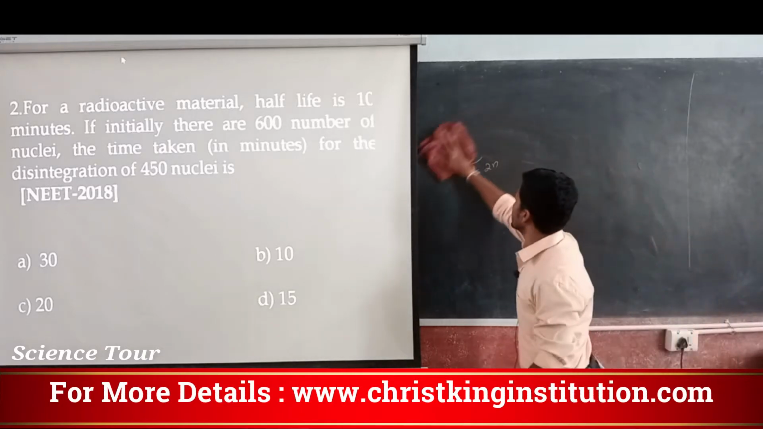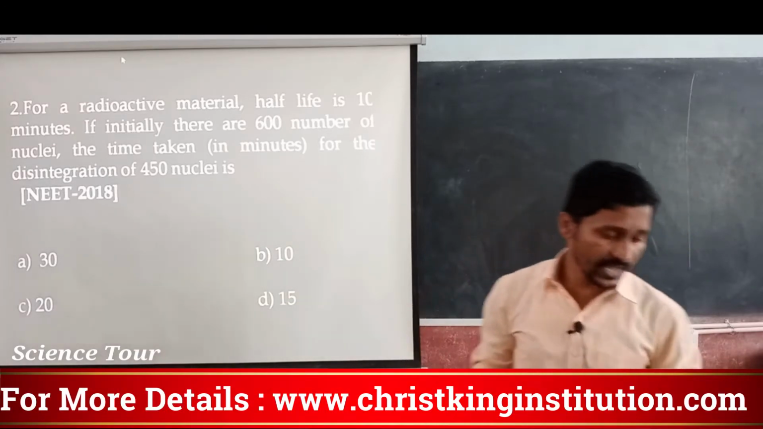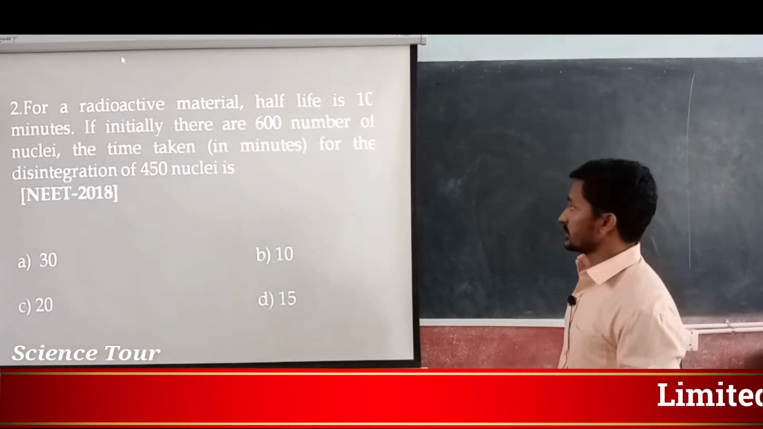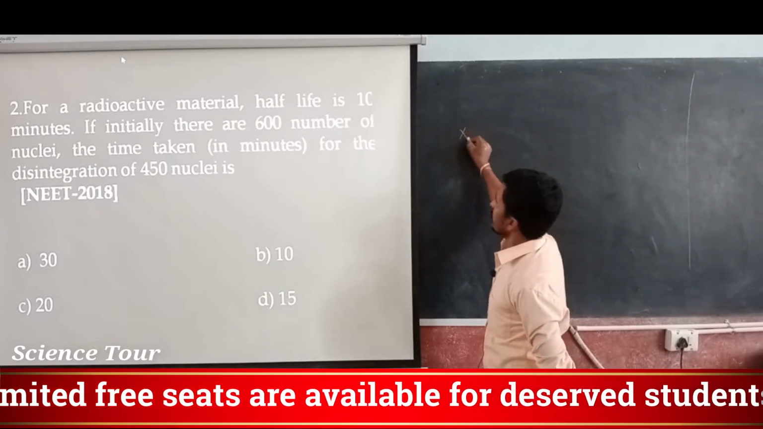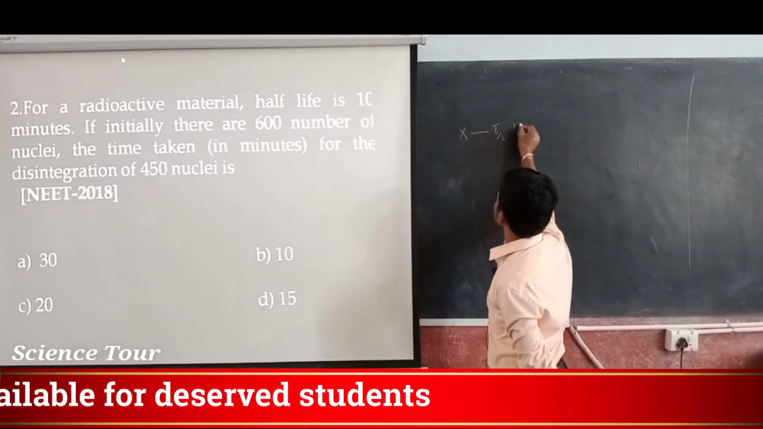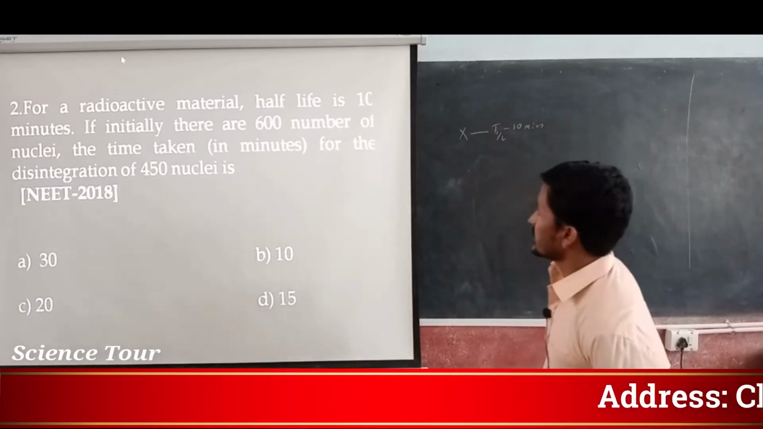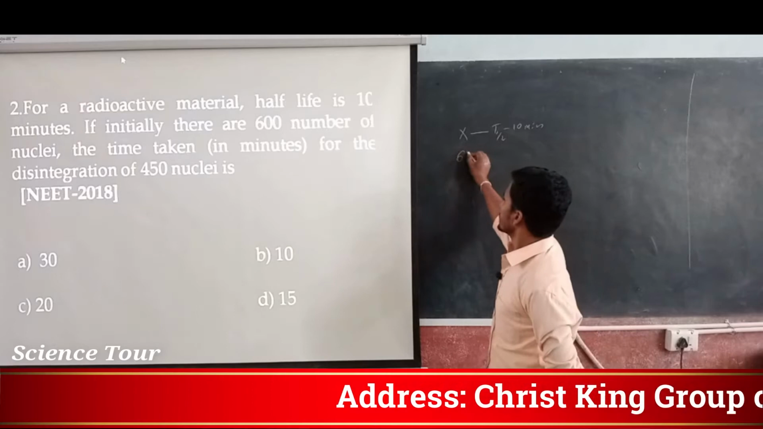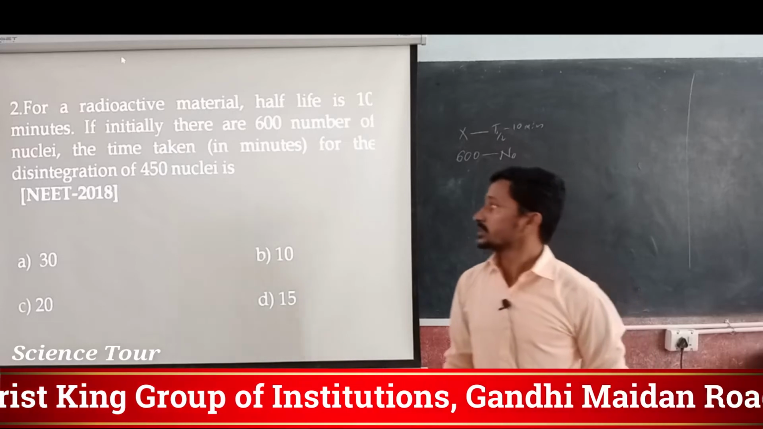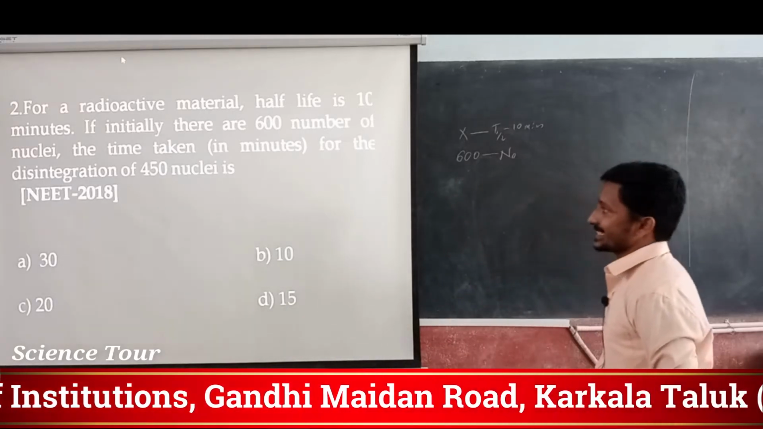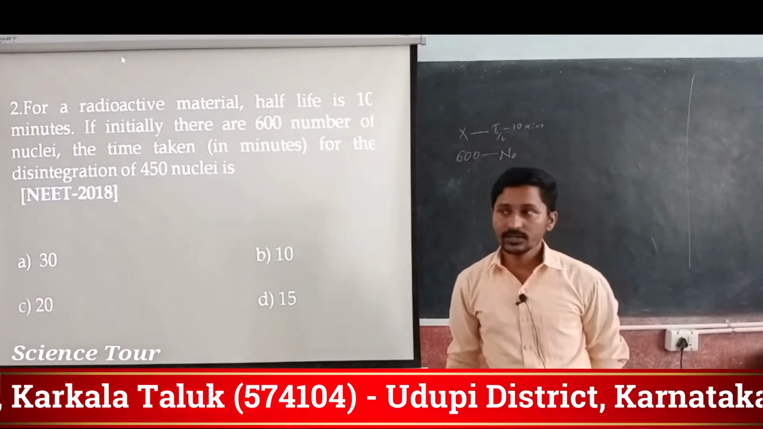Read this and try to find out the answer. The second question says that for a radioactive material, half-life is 10 minutes. Now, if initially there are 600 nuclei, that is N naught, find the time taken for the disintegration of 450 nuclei.